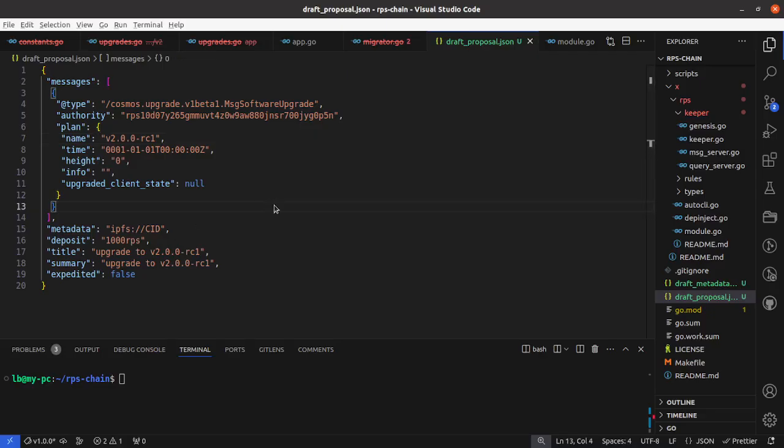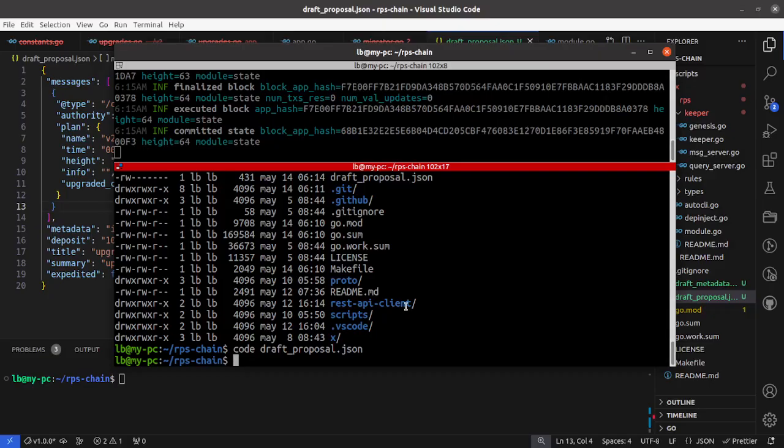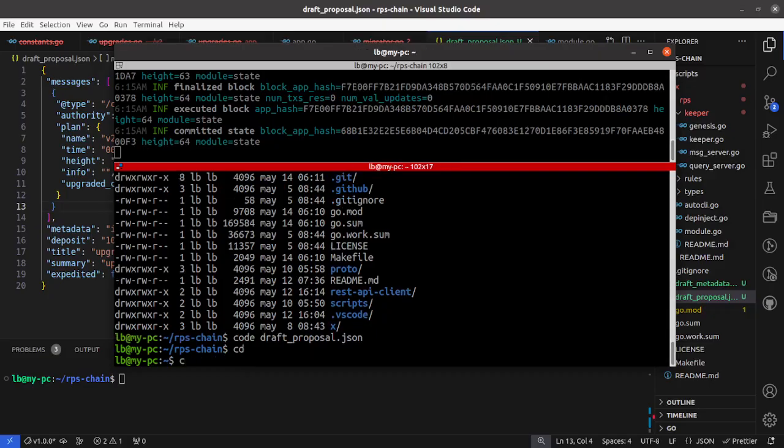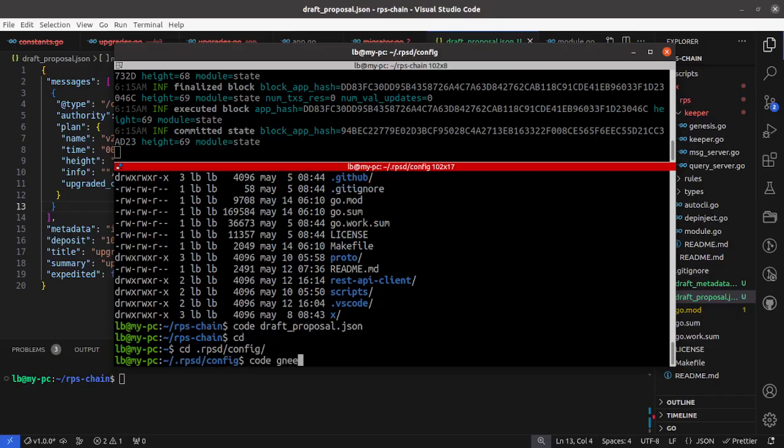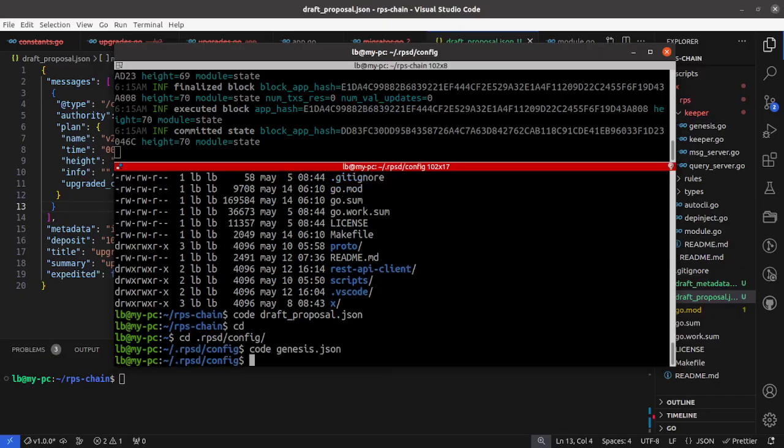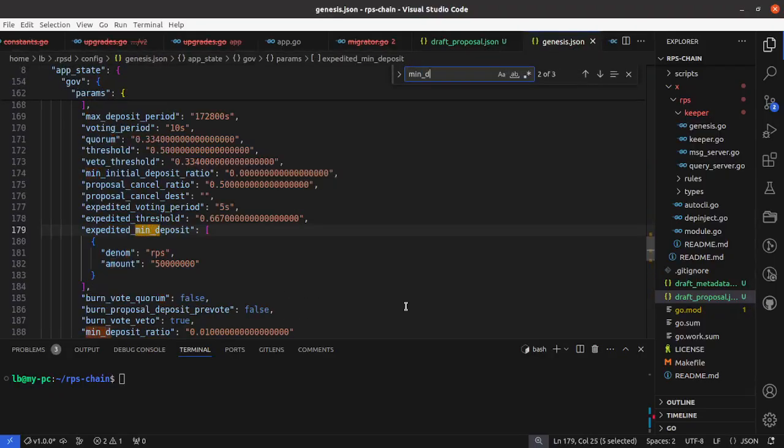What I want to check is what's the minimum deposit for our chain. Let's see. cd rpsd config genesis. Deposit.